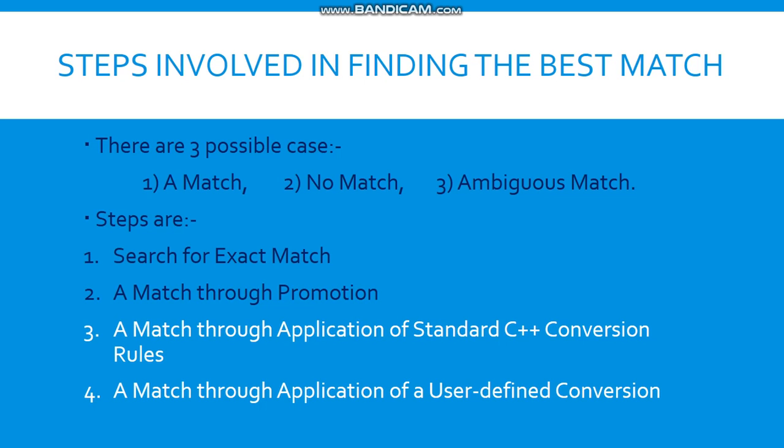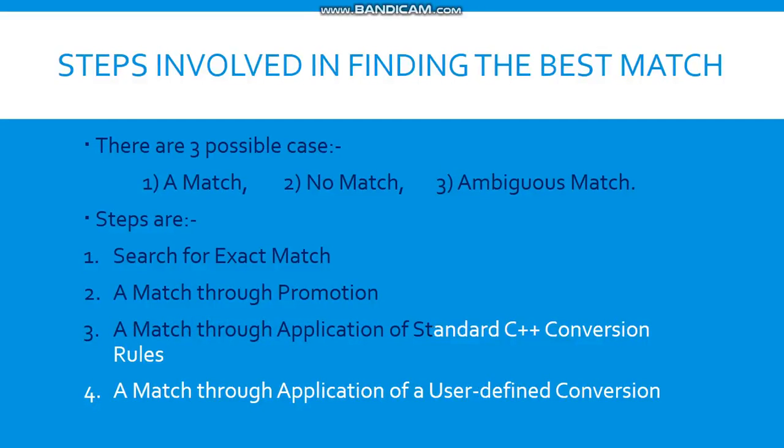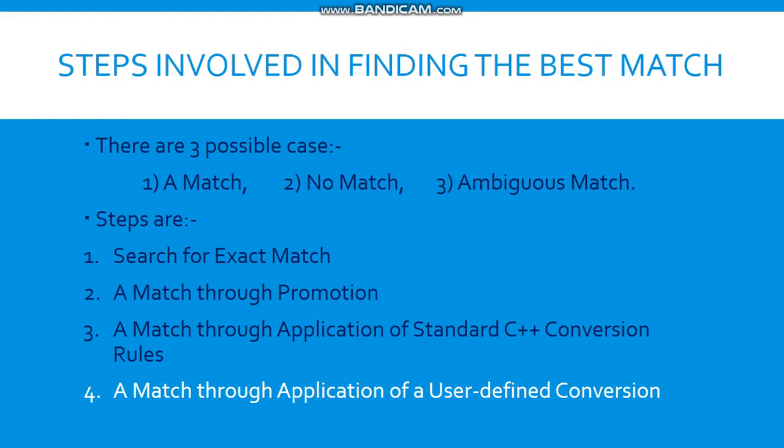If there is no character in the function argument, then it will call the integer function argument. The third one is a match through application of standard C++ conversion rule. In this, if no exact match or a match through a promotion is found, an attempt is made to achieve a match through a standard conversion of an actual argument.